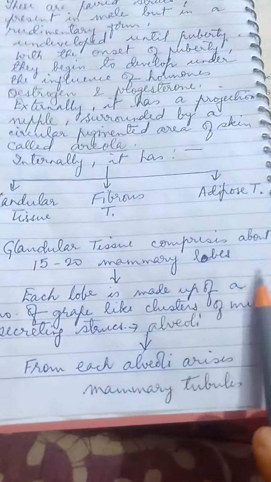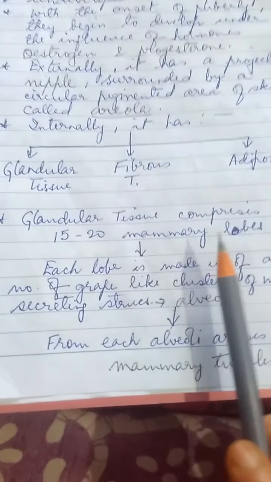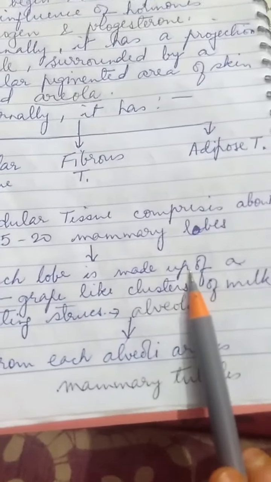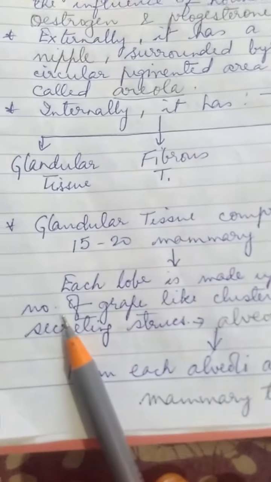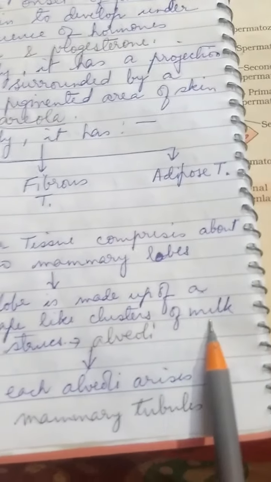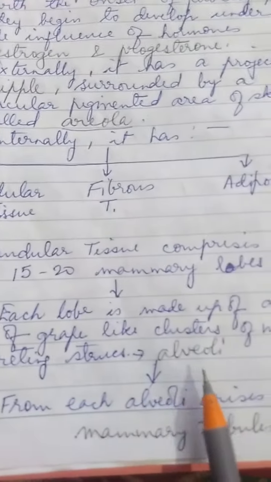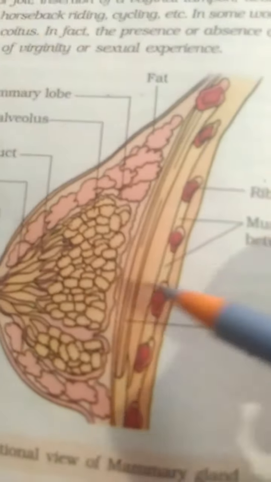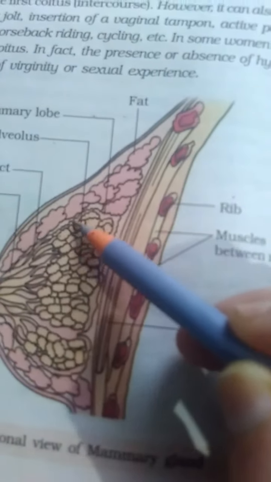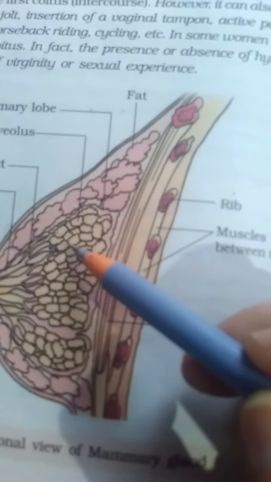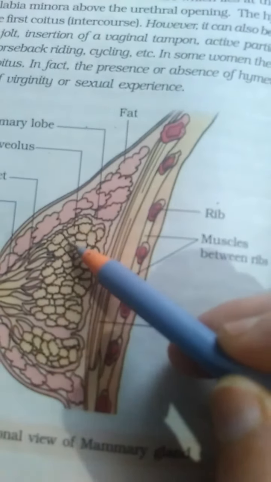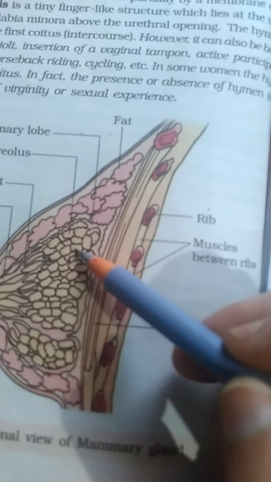So glandular tissue comprises 15 to 20 mammary lobes, and inside each mammary lobe there are a large number of grape-like clusters of milk-secreting structures called alveoli, right? Suppose this is one mammary lobe; inside it there are clusters of small spherical grape-like structures.